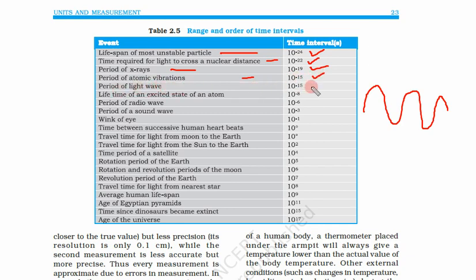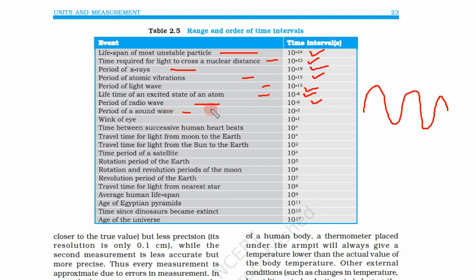Period of a light wave, that means time period, is also 10 to the power minus 15 second. Lifetime of an excited state of an atom. We will see this later, what is the excited state of an atom. This is 10 to the power minus 8 second. Time period for radio waves is 10 to the power minus 6 second.